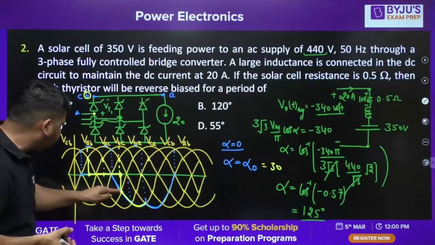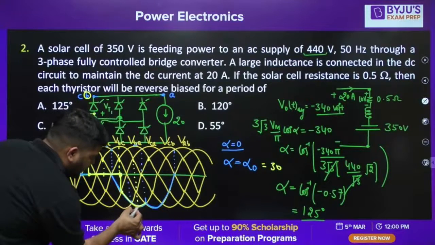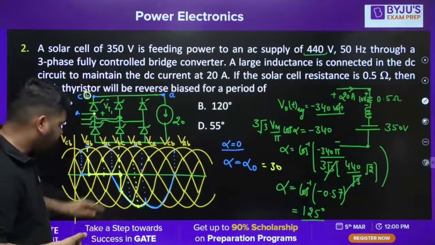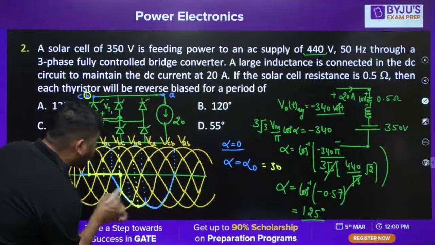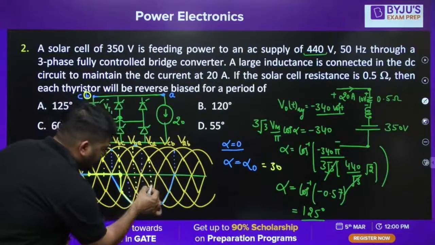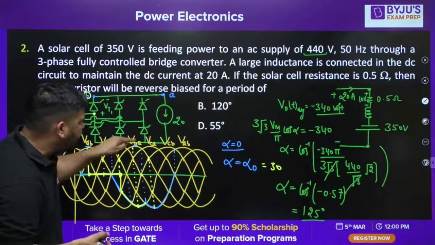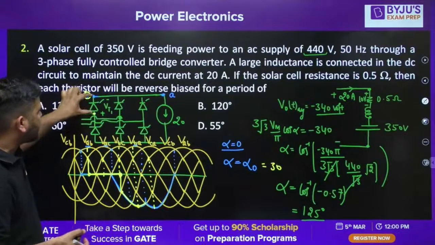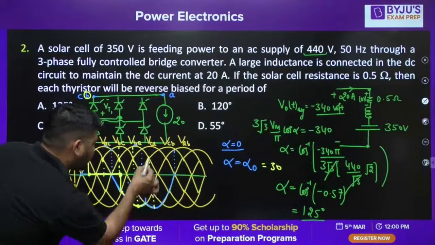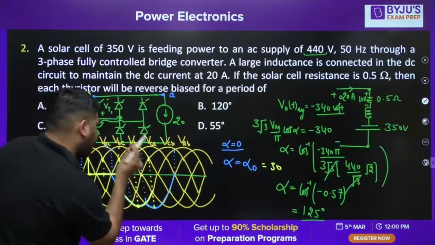So from this point onward, the thyristor voltage will be VAB up to what instant? Up to this instant, the thyristor voltage will be VAB. Now again, after this point, VBA is conducting. If VBA is conducting up to this, again the upper point is at B and this point is at A, so the voltage across the thyristor is VAB. So VAB is the same voltage, and up to this instant VAB will go like this.